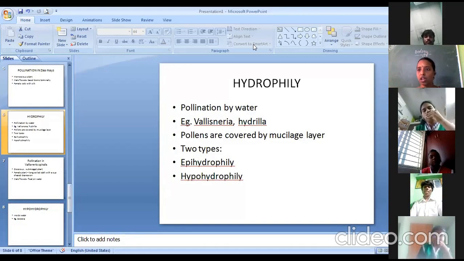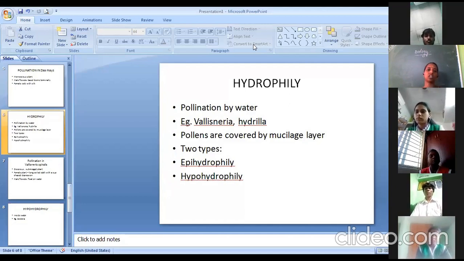Yes or no? In the same way, since the pollen grains are always floating on the water, they may get easily wetted by the water. So in order to protect them from getting wet, the pollen grains are surrounded with the sticky outer covering called the mucilage layer. So that's a very important point to be noted. Pollens are covered with the mucilage layer to protect themselves from getting wet or destroyed by water current.